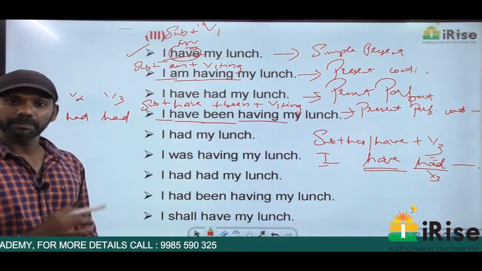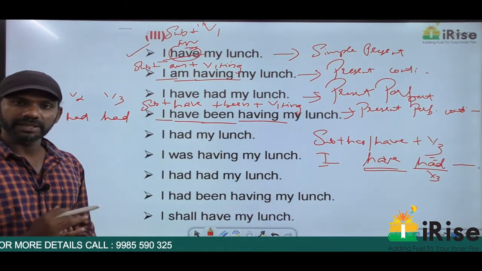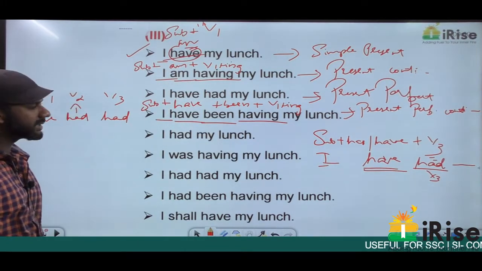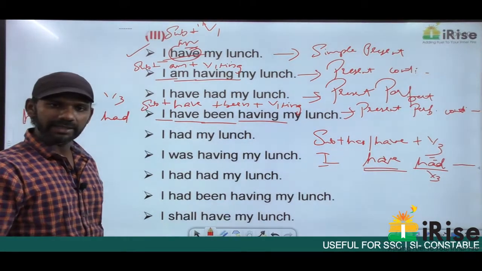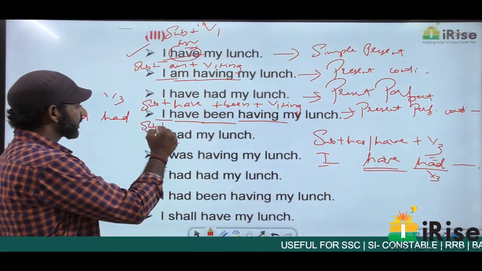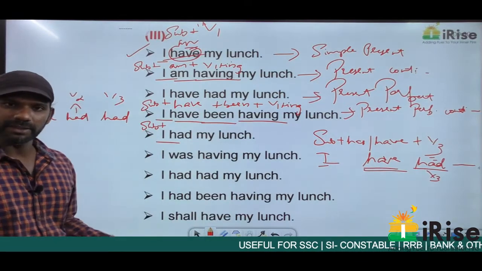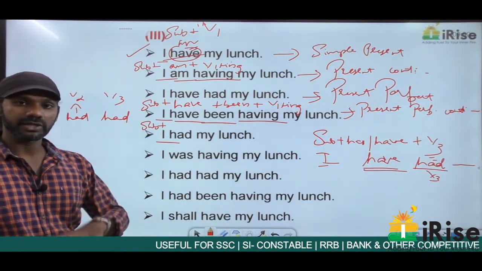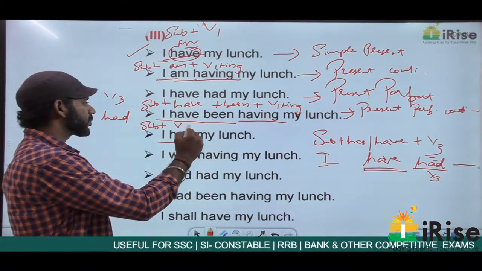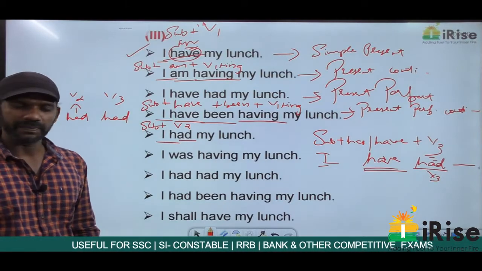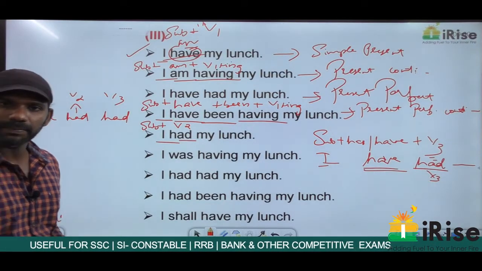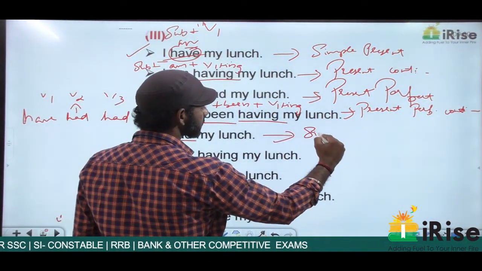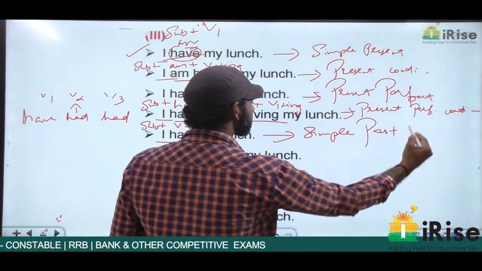Now we'll go for the categories in the past tense. The first category is simple past. Structure is subject plus V2. The verb in the sentence is have, and the V2 of have is had. So simple past is I had my lunch. The subject here is I. Had is a main verb here because there's no main verb after had. There's no structure like subject plus V3. It is subject plus V2, and had is in the V2 form here. So I had my lunch is simple past tense.